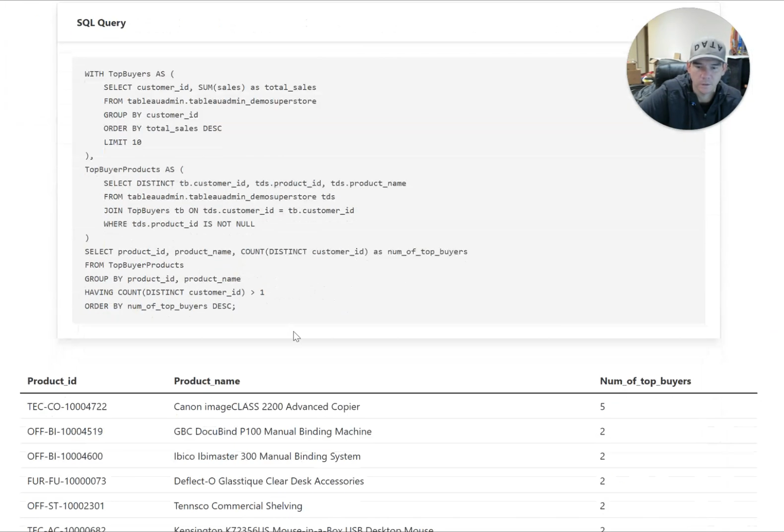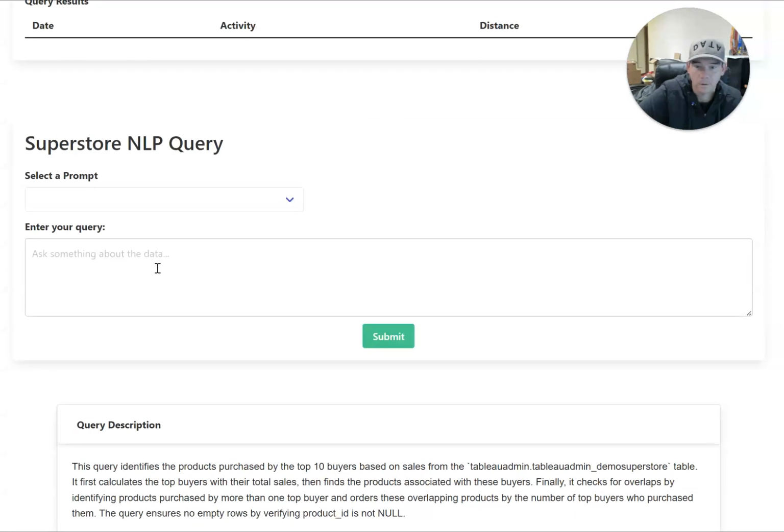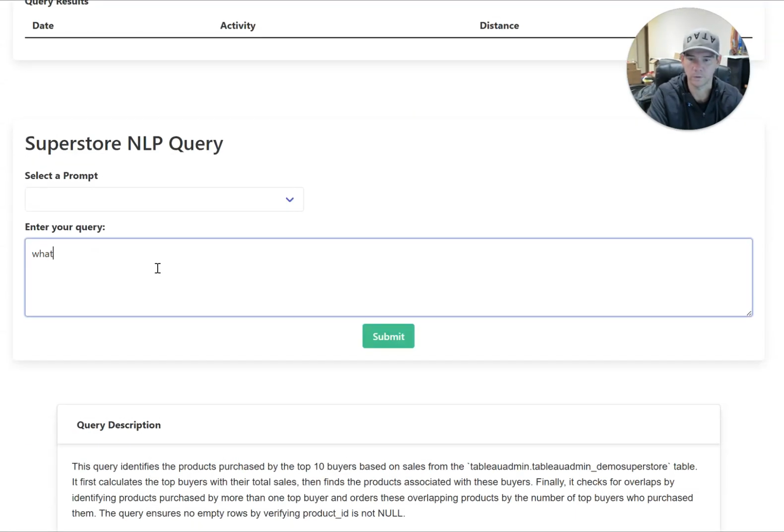So let's see. Let's remember that advanced copier. Let's just see what are my top buyers purchasing.